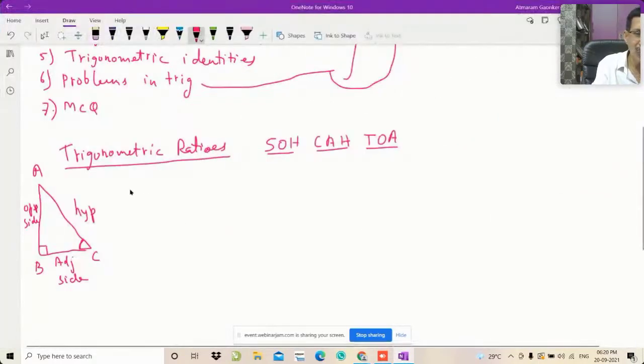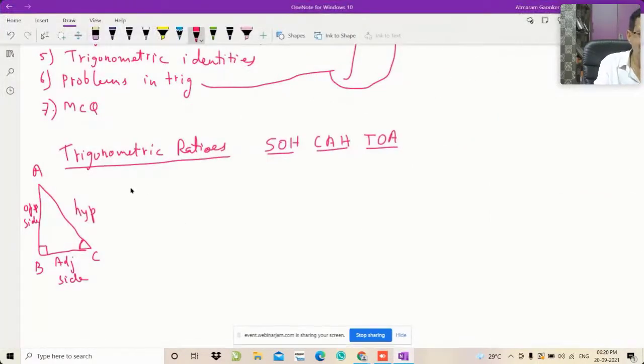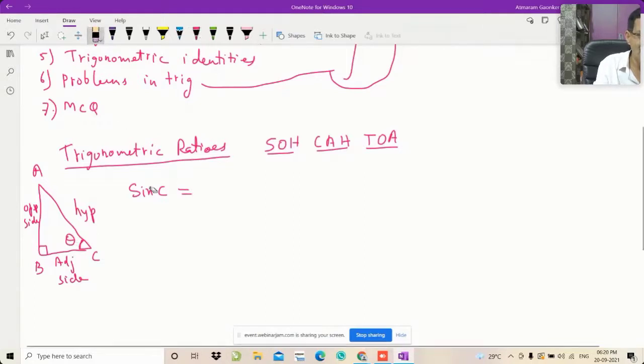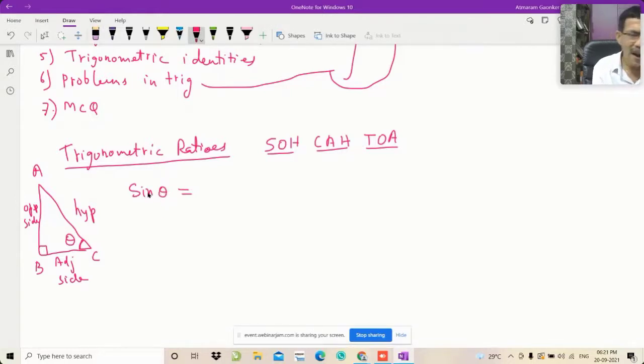Let me begin with the first trigonometric ratio that we know, sine of angle C. I will write with respect to angle C. Or I will write this angle as theta instead of C, so it is better to write this way. First is sine of theta, second is cos of theta, and third one is tan of theta.